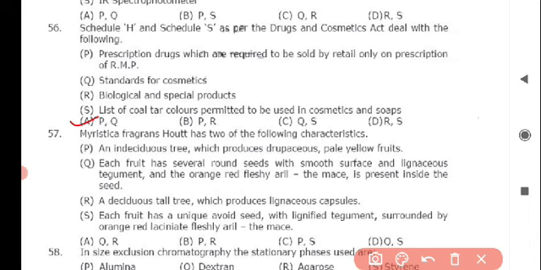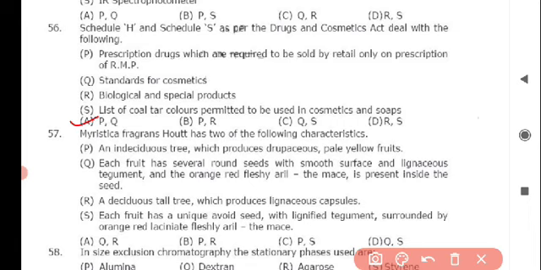Okay, so next question is, Schedule H and Schedule S as per the Drugs and Cosmetics Act deal with the following. The correct answer for this question is option A, P and Q. Schedule H describes the prescription drugs which are required to be sold by retail only on prescription of an RMP, while Schedule S demonstrates standards for cosmetics. Next question: Myristica fragrans Houtt. has two of the following characteristics.